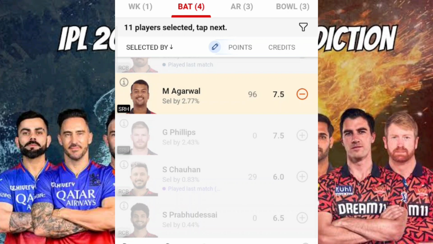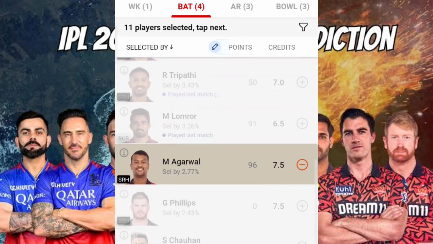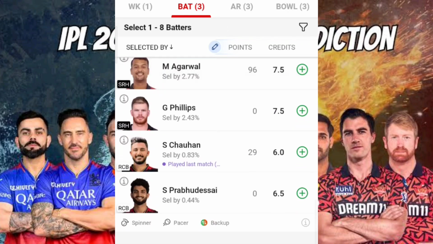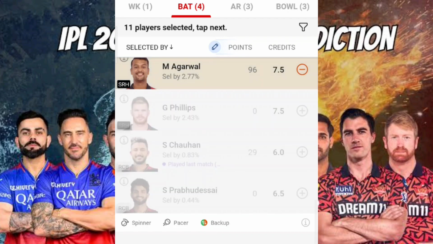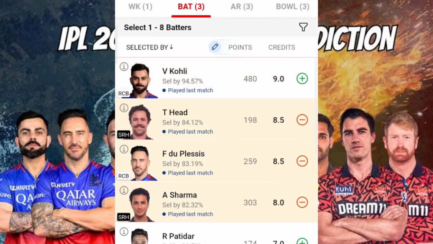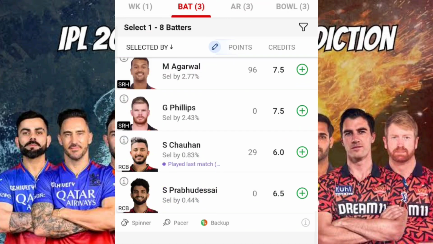Mayank Agarwal is fit as of today, as per the articles we received early in the morning with respect to news from the official SRH team. So again, if he is placed, then definitely he should be there in the team, because in today's match there are high chances that he will withstand and score some 30 to 40 runs. Fine. So I don't think any other player will be there in the final playing 11.